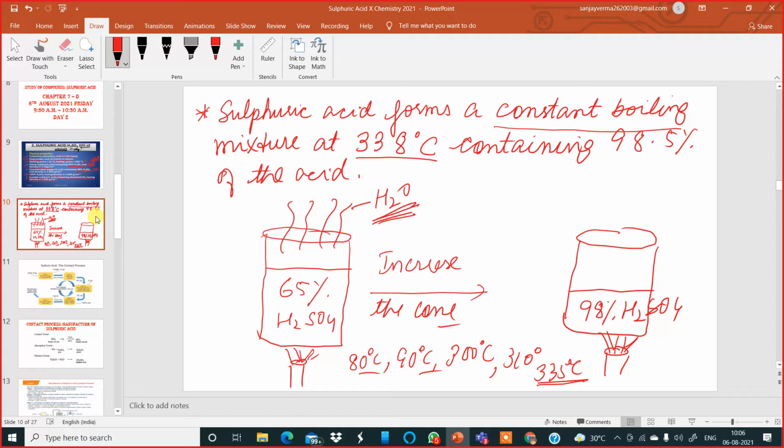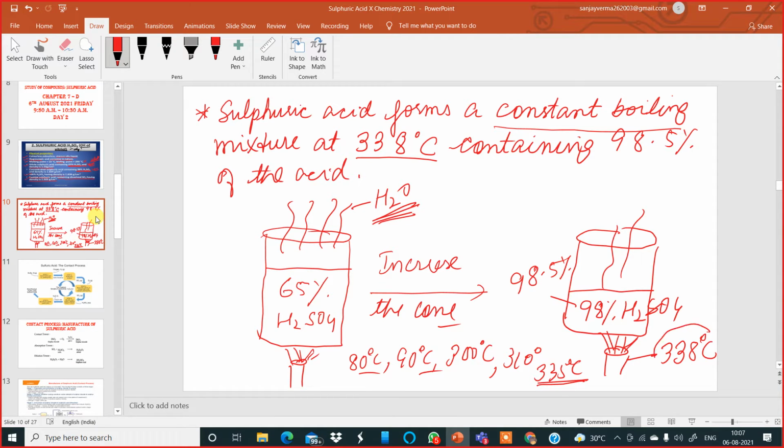Now when the temperature has reached exactly 338 degrees Celsius, this 98% sulfuric acid loses some more water vapor, and suddenly its concentration becomes 98.5%.